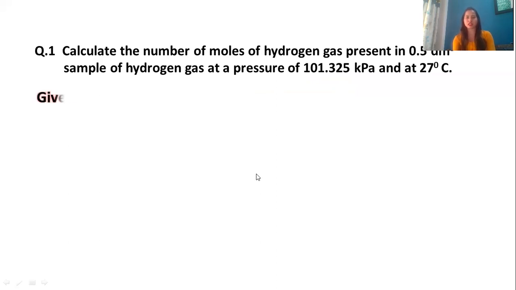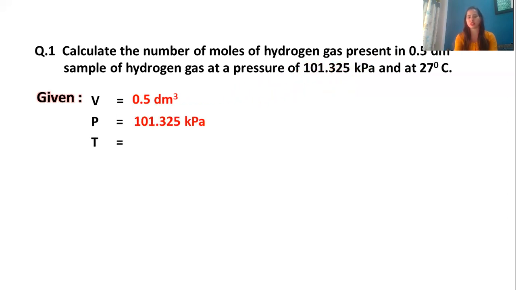So if you look at the given conditions, we have volume, which is 0.5 dm cube. Then we have pressure, which is equal to 101.325 kilopascal. We have temperature, which is equal to 27 degrees Celsius. What do we need to find? We need to find the number of moles. You can see over here, temperature isn't given in Kelvin. So the first thing that we need to do is convert that into Kelvin. So 27 plus 273, that will be equal to 300 Kelvin.